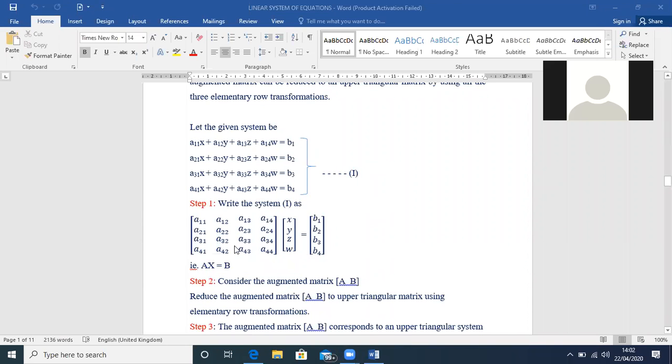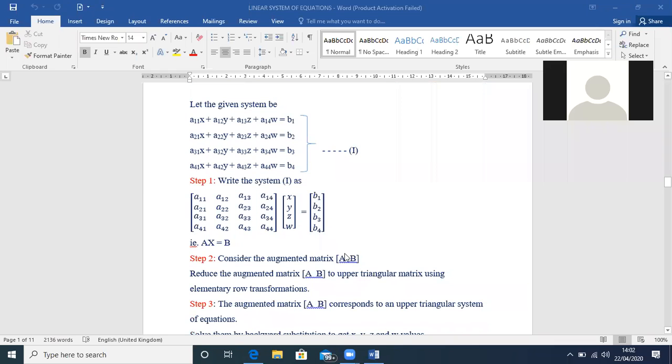So what we have to do, as usual, after having the system of equations, is write them in matrix form. What is A here? The coefficient matrix. X is the solution matrix. B is the constant matrix. Now you consider the augmented matrix AB like this, meaning along with these 4 columns, you will be taking this also as one of the columns. You have to reduce this augmented matrix into an upper triangular matrix using all types of row transformations.